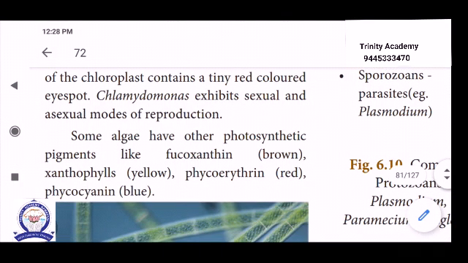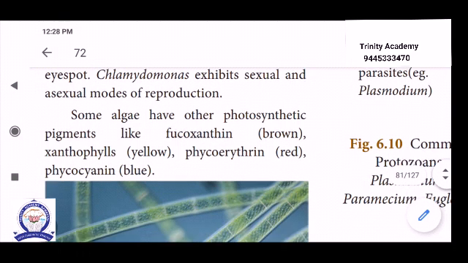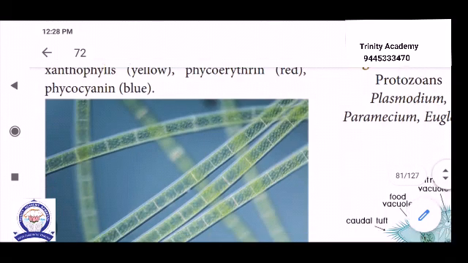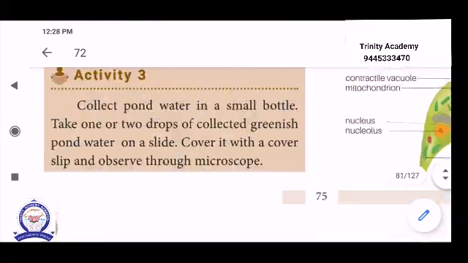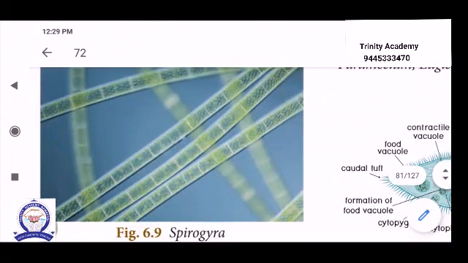reproduction. Then some of the algae, see below, have photosynthetic pigments like fucoxanthin. Example, brown algae, fucoxanthin. Then xanthophyll, yellow algae. Then phycoerythrin, red pigment. Phycocyanin, blue pigment. These are the names of the pigments. I will ask two more questions on this. See that fucoxanthin means brown color, xanthophyll yellow, phycoerythrin red, then phycocyanin blue.